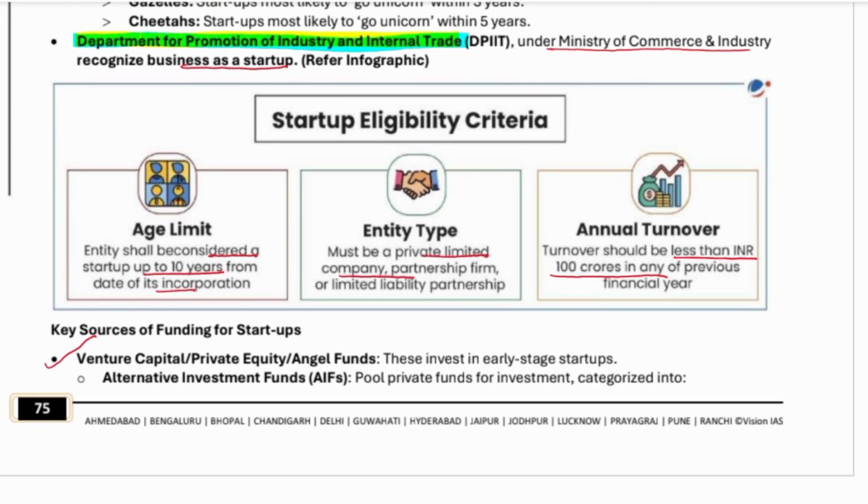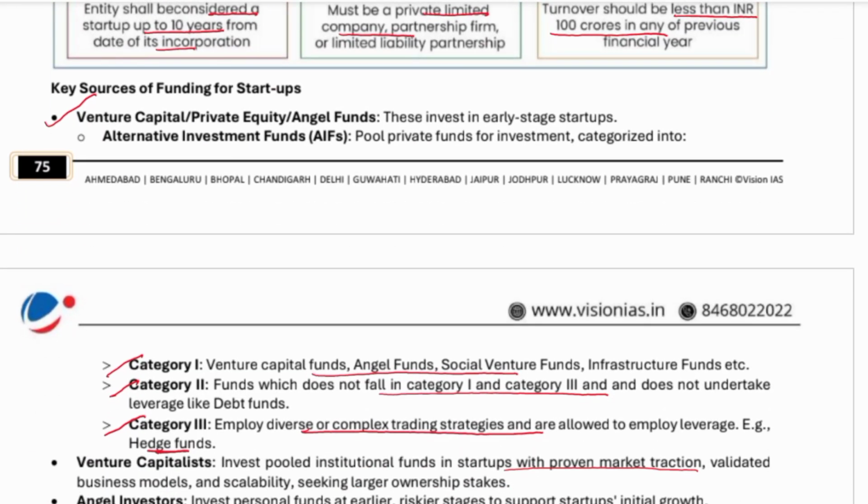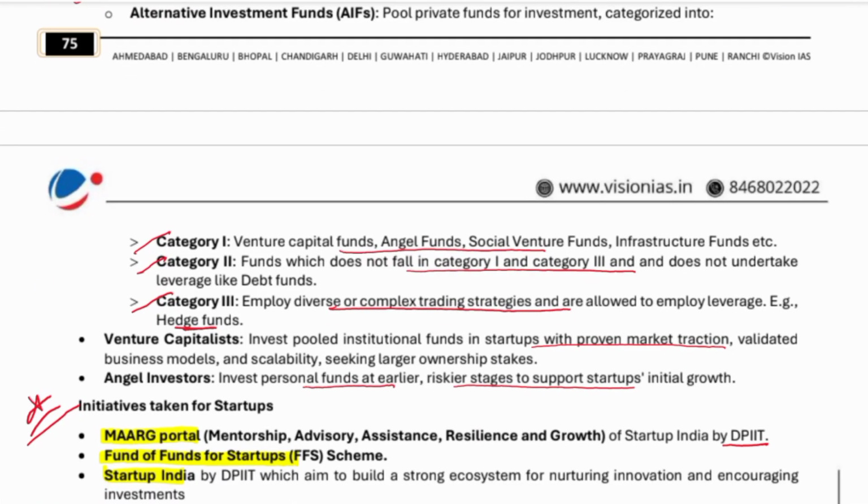This also runs under the Ministry of Commerce and Industry. Key sources of funding for startups: one is venture capital, private equity, or angel funds. These are all funds which are not listed on the stock exchange. So venture capital funds, angel funds, social venture funds, investor funds, etc. Category 1. Category 2 is funds which do not fall in categories 1 and 3.